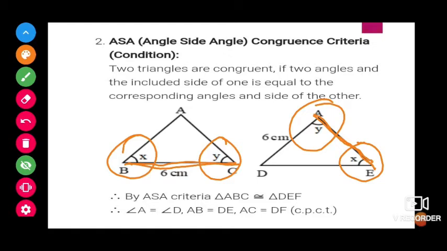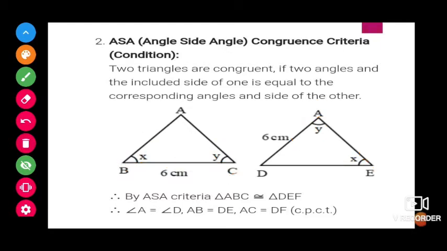If two angles and the side between the two angles are the same for both the triangles, then we can say that the triangles are fully congruent. Both the triangles are congruent.